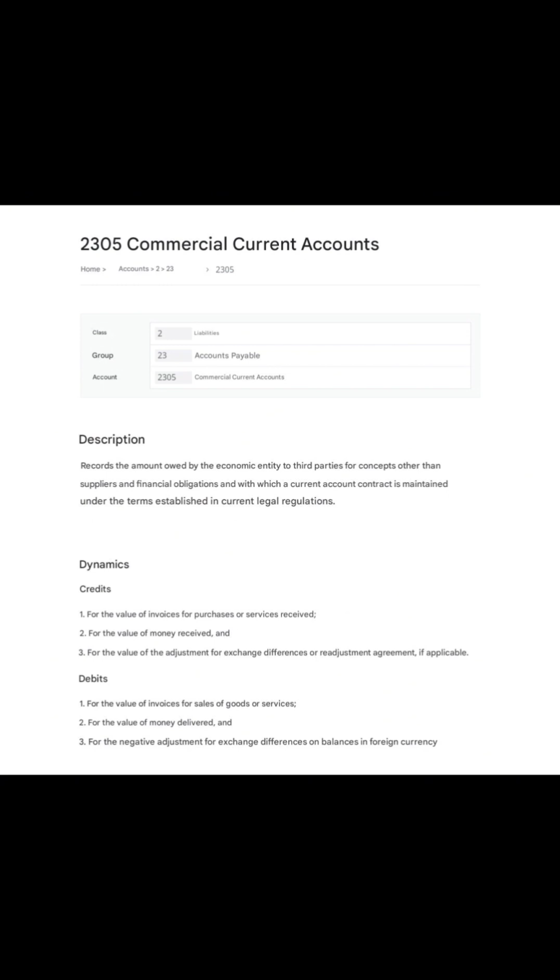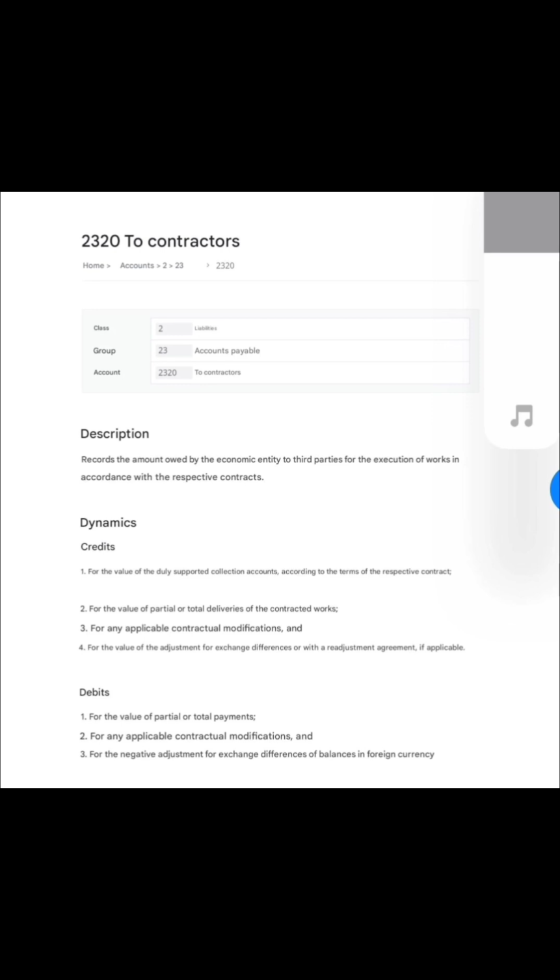Below, account number 2305, commercial current accounts, records the amount owed by the economic entity to third parties for concepts other than suppliers and financial obligations, and with which a current account contract is maintained under the terms established in current legal regulation. Continues with account number 2322, contractors, which records the amount owed by the economic entity to third parties for the execution of works in accordance with the respective contracts.